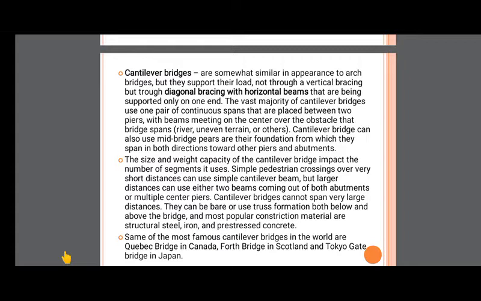The size and weight capacity of a cantilever bridge impact the number of segments it uses. A simple pedestrian crossing over a very short distance can use a simple cantilever beam, but larger distances can use either two beams coming out of both abutments or multiple center piers. Cantilever bridges cannot span very large distances. They can be bare or use truss formation both below and above the bridge, and the most popular construction materials are structural steel or iron and pre-stressed concrete.